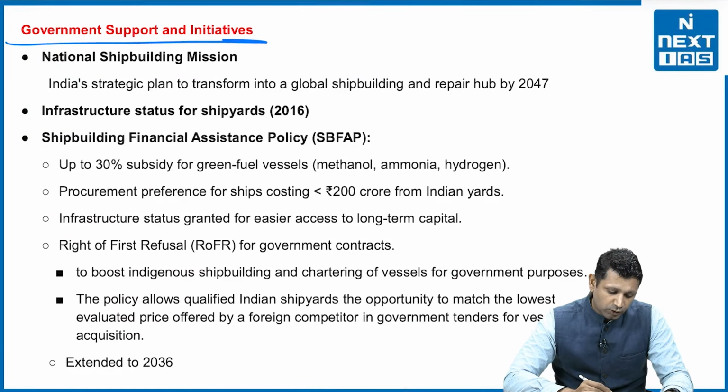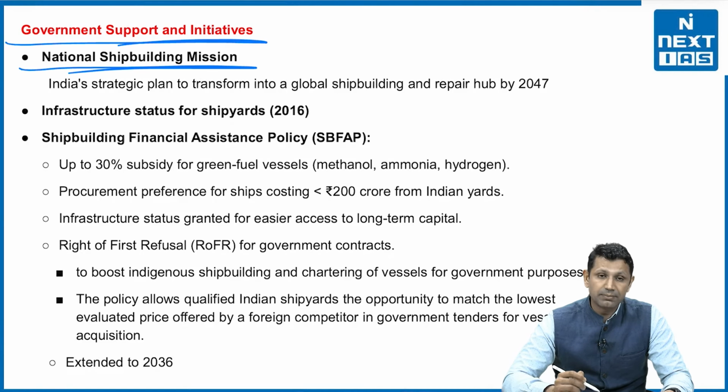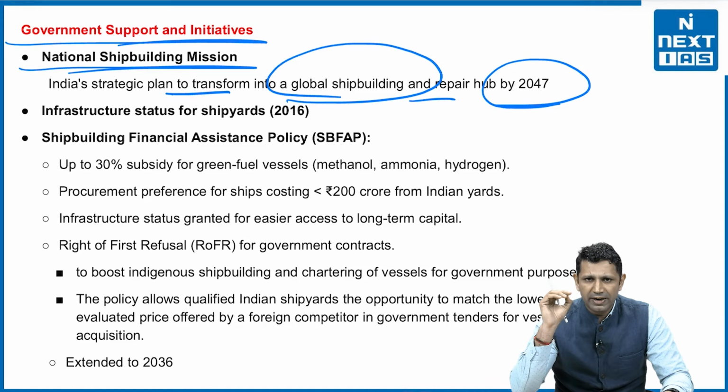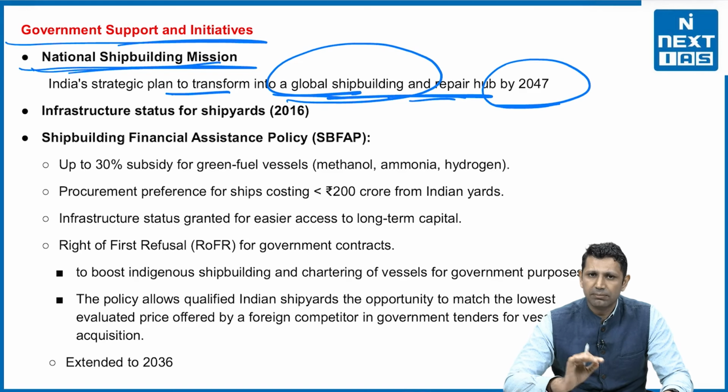The next is how the government is supporting, what the government is doing in this regard. The first one is that there is a National Shipbuilding Mission that India is now pursuing. It is India's strategic plan to transform into a global shipbuilding and repair hub by 2047. So, by 2047, India has to become a global shipbuilding and repair hub. That is the target that we have under this National Shipbuilding Mission.